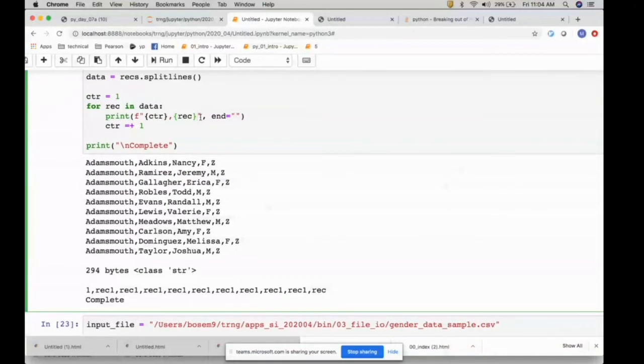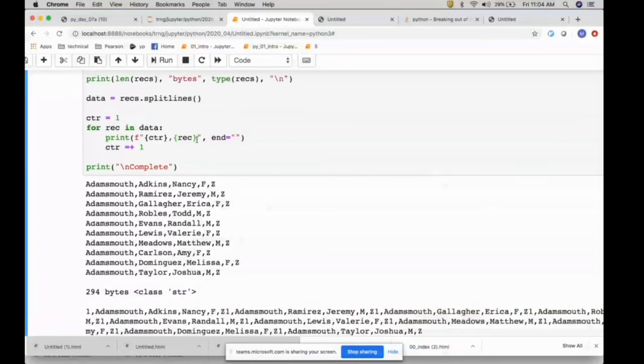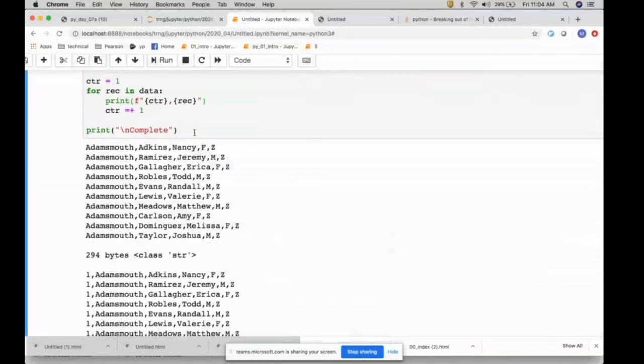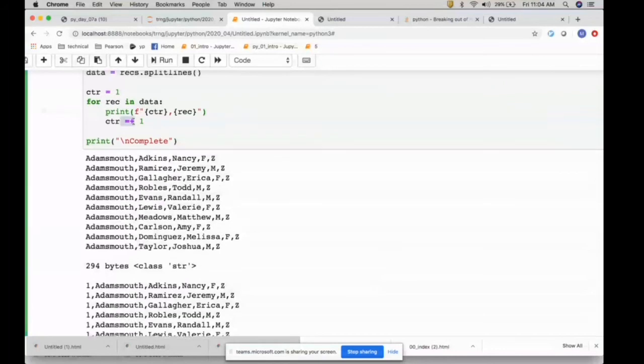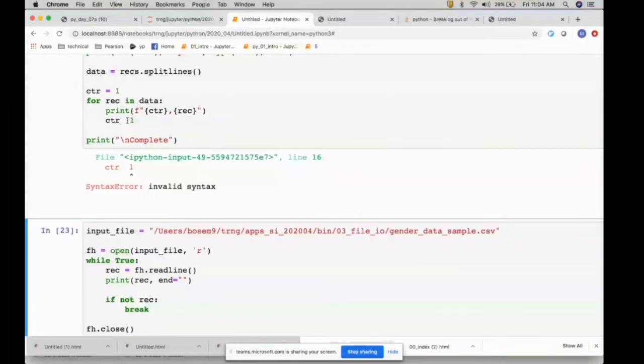Oh, okay. So we did the split line. The split line happened by a new line. So the new line is gone, right? Okay, ctr plus equal to 1.